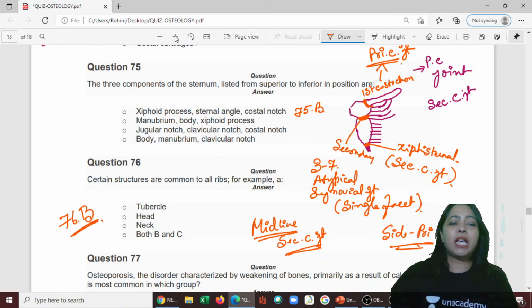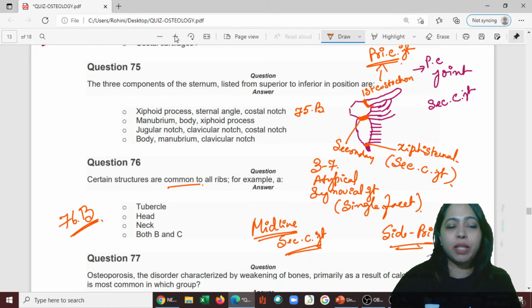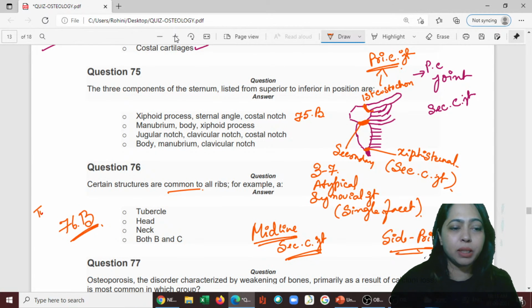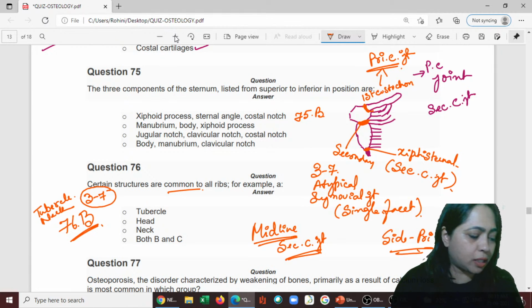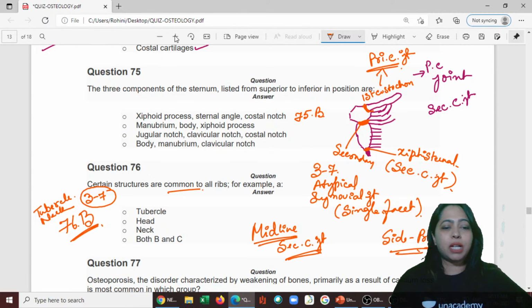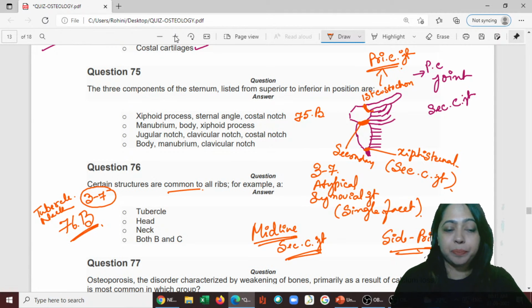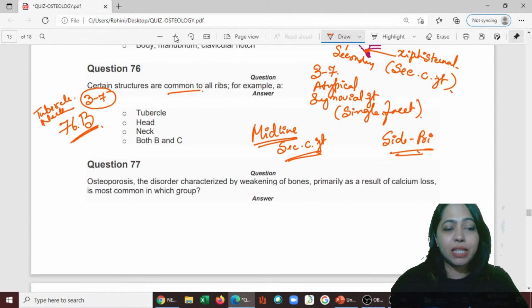It is common to all because some of them do not have the tubercle, some of them don't have the neck. I told you, between 3 and 7, they are atypical synovial joints, so those may not have. Okay, answer is B. Next one, 77.